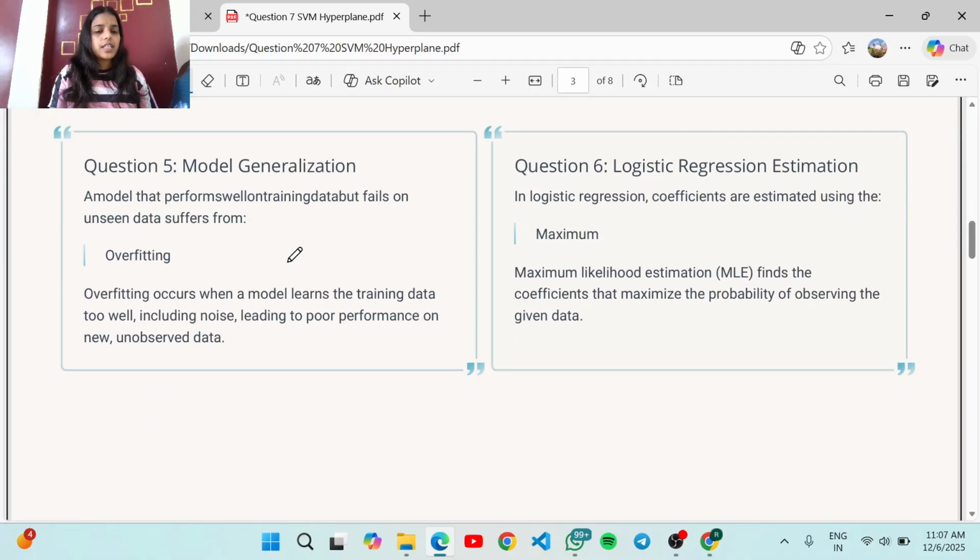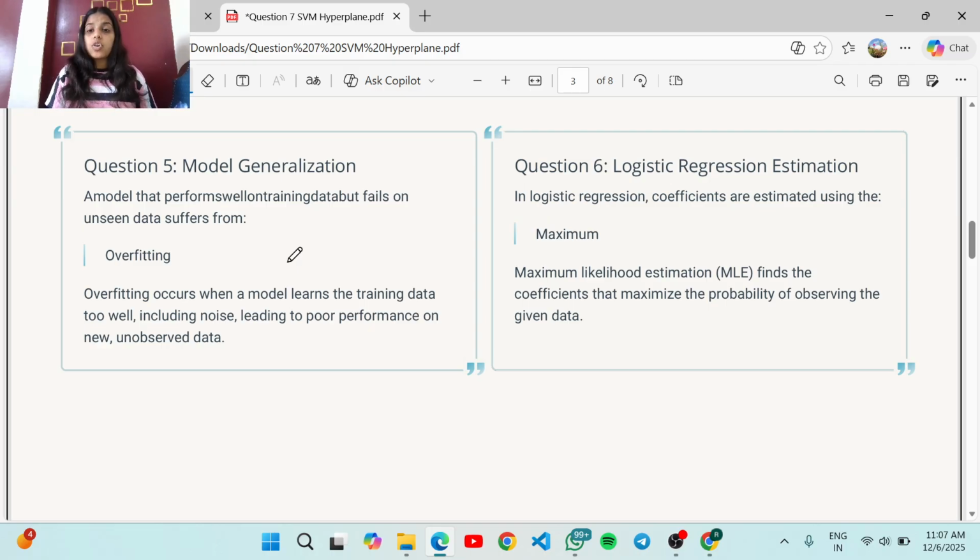The fifth question says that a model that performs well on the training data but fails on unseen data suffers from overfitting. So a model that performs very well on training data but poorly on unseen data is said to suffer from overfitting. This happens when the model learns the noise instead of the patterns.